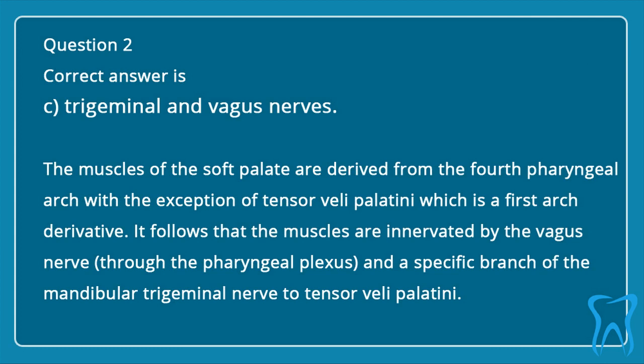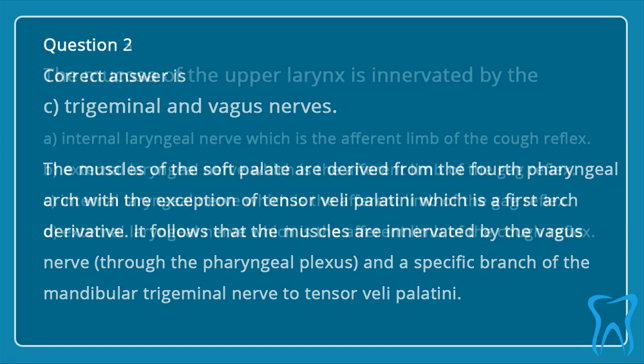Trigeminal and vagus nerves. The muscles of the soft palate are derived from the fourth pharyngeal arch with the exception of tensor veli palatini, which is a first arch derivative. It follows that the muscles are innervated by the vagus nerve, through the pharyngeal plexus, and a specific branch of the mandibular trigeminal nerve to tensor veli palatini.